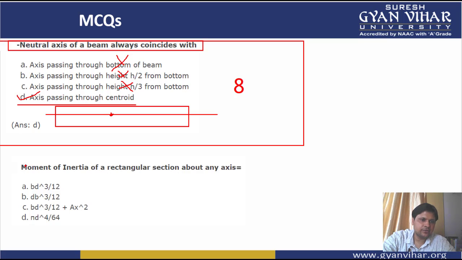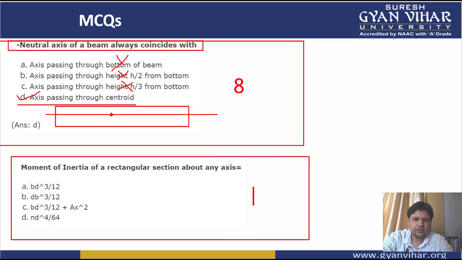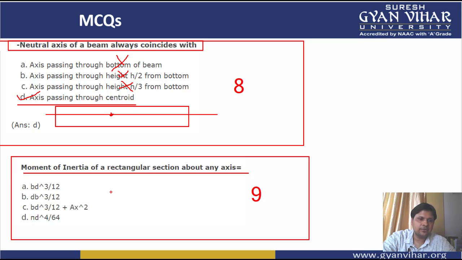Coming into the next multiple choice question, which is the MCQ number 9. What is the question saying to us? The question is saying that the moment of inertia of a rectangular section about any axis is given by, so this is already, we know this is a common sense type of question, that moment of inertia I, we all know, about any axis of a rectangle is equal to BD cube divided by 12.